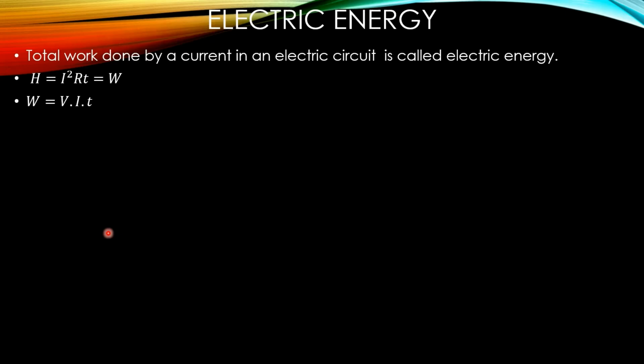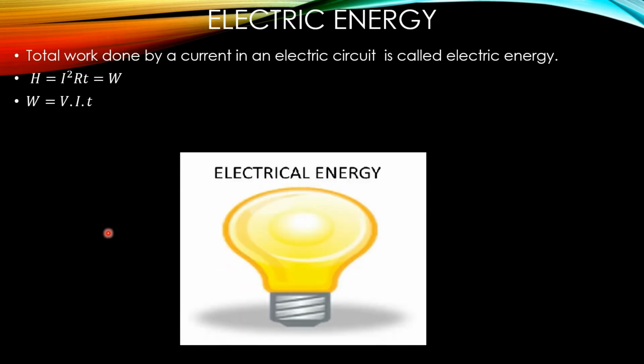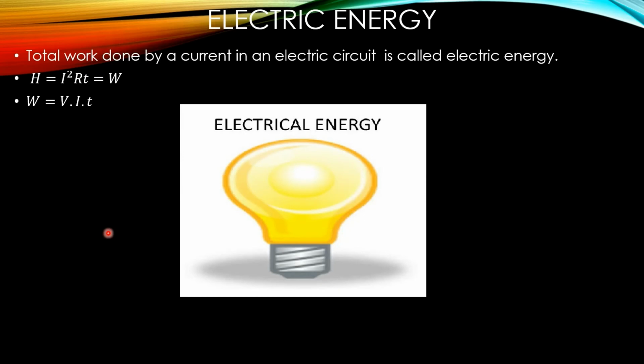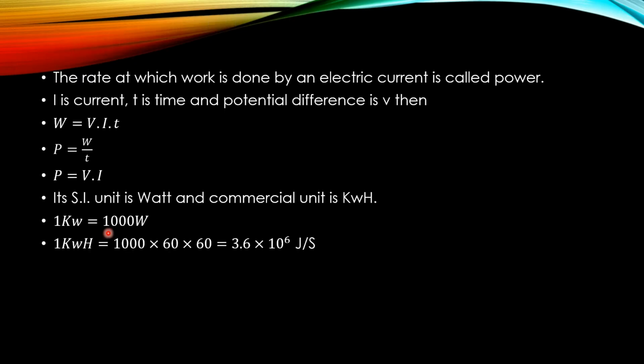We know that W equals what? V into I into T. And W equals what? E. So E equals V into I into T. If current is passed, in that case an electric bulb gives light, gives heat. In that case, the amount of work done is known as its electric energy. Definition is what? Total work done by current in an electric circuit is called electric energy.